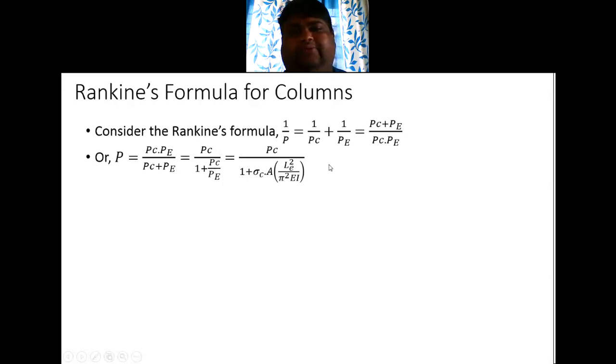Now we are just simplifying this equation. 1 by P is equal to 1 by PC plus 1 by PE. Just cross multiply and take the common denominator. Now what I have done is I have taken PE common from the denominator. So PE comes out and I get PE into 1 plus PC by PE.